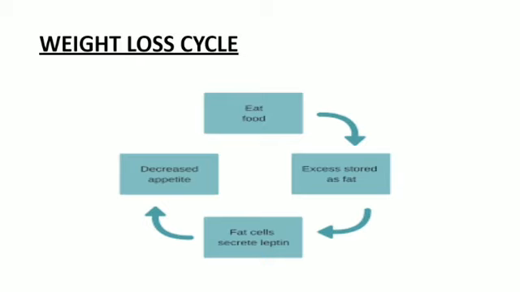We eat food, and the food which is required by our body is used, and the remaining excess is stored as fat. This excess food is stored in the fat cell. So the fat cell will secrete leptin, and we know the function of leptin: it gives a signal to the brain, which will result in decreased appetite.